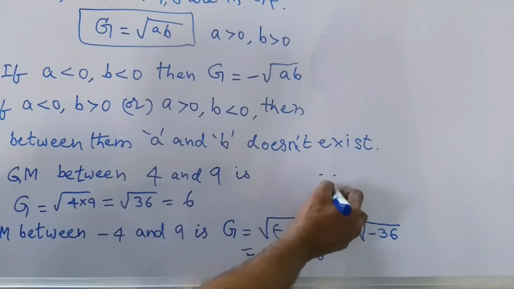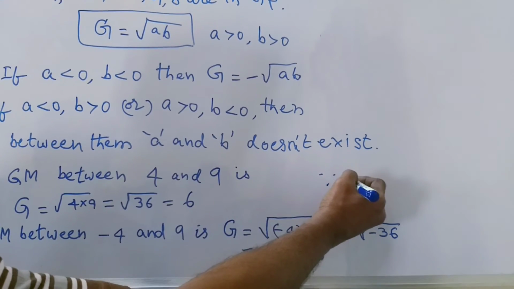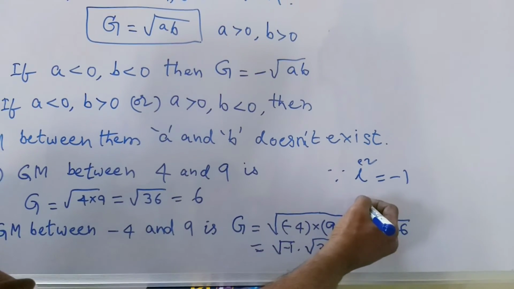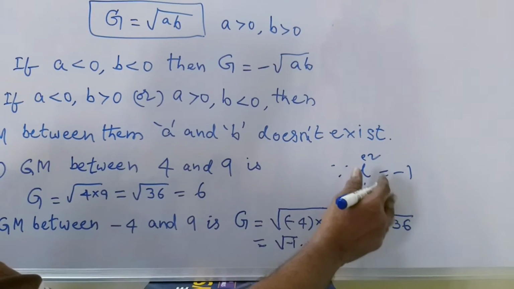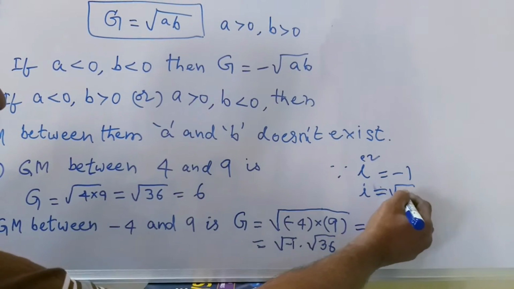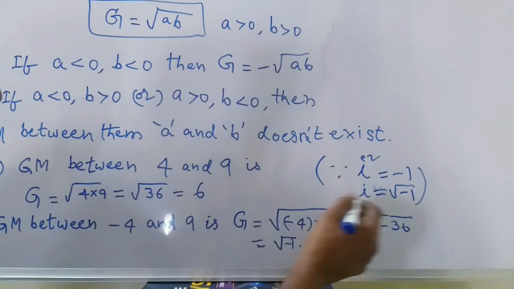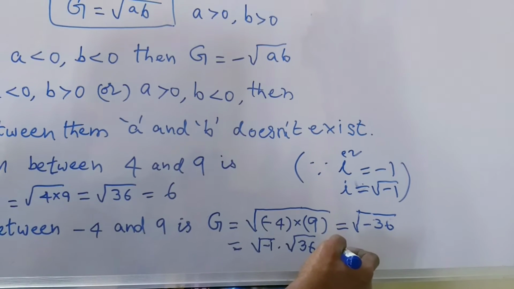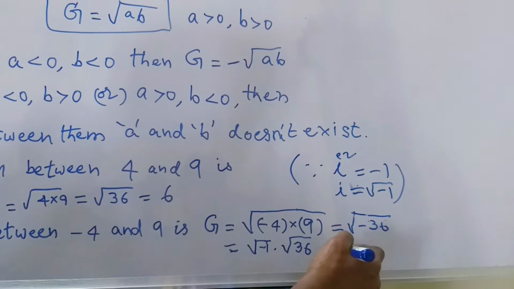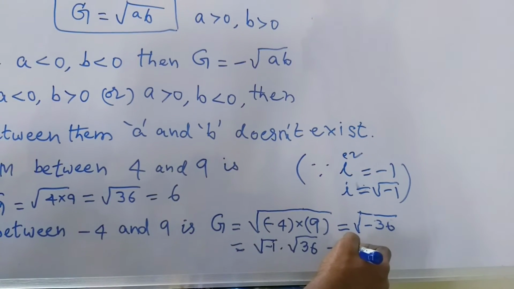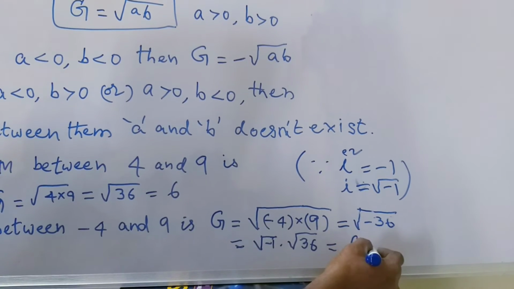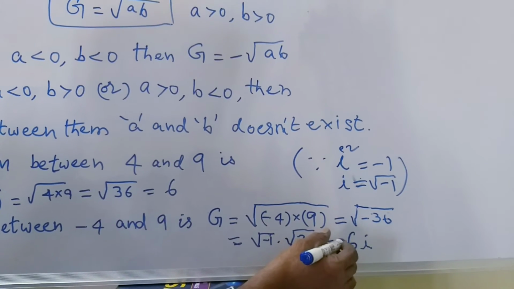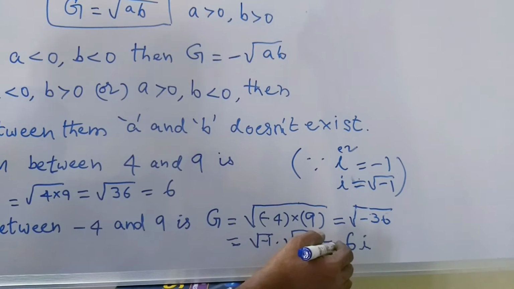From complex numbers, iota square is equal to -1, iota is equal to square root of -1. From this concept it becomes 6i. Square root of -1 is equal to i, square root of 36 is equal to 6. So it becomes 6i.